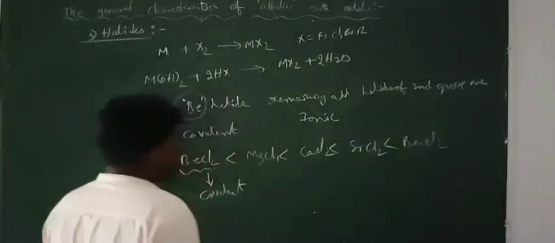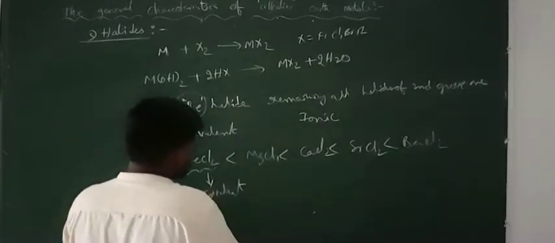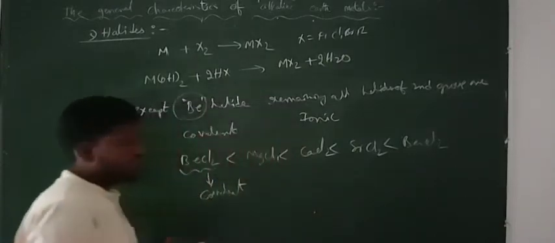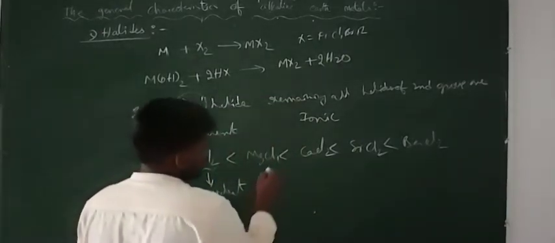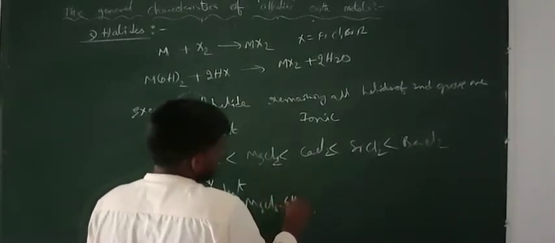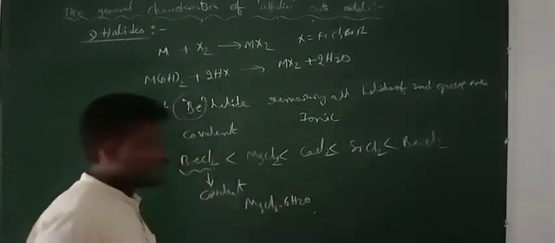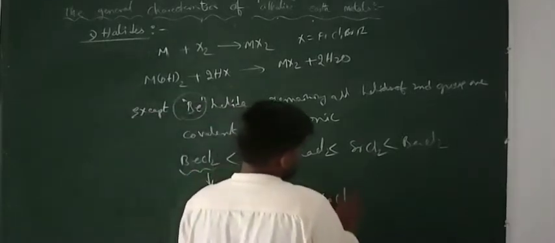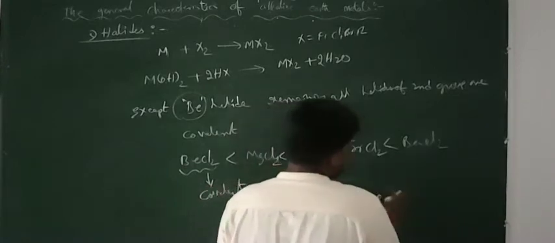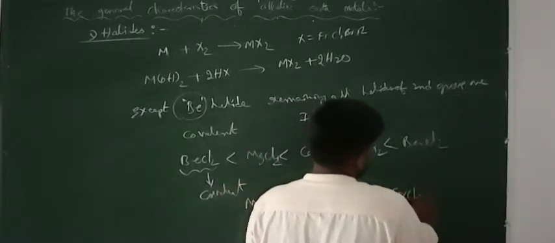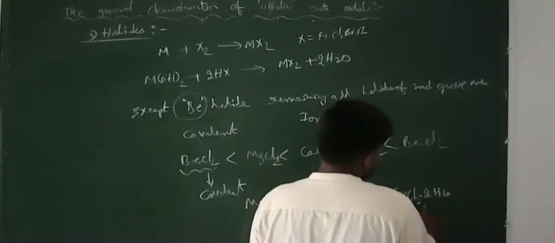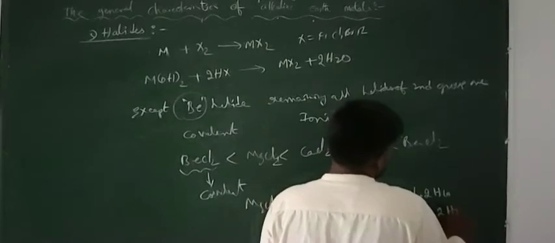However here next, except this beryllium chloride, they can form hydrated salts. So here magnesium chloride forms hydrated salt MgCl2·6H2O, and calcium forms CaCl2·6H2O, and next one SrCl2 forms SrCl2·2H2O, and BaCl2 forms BaCl2·2H2O.